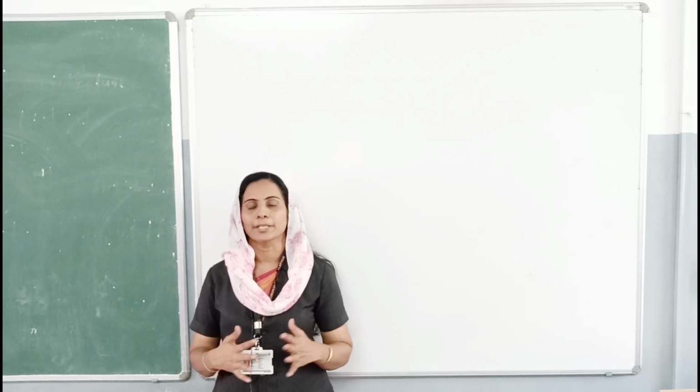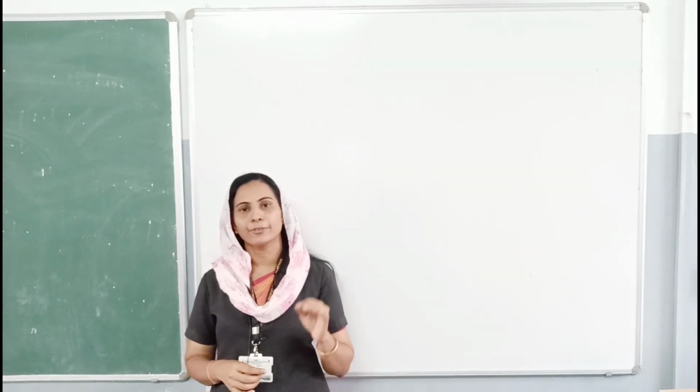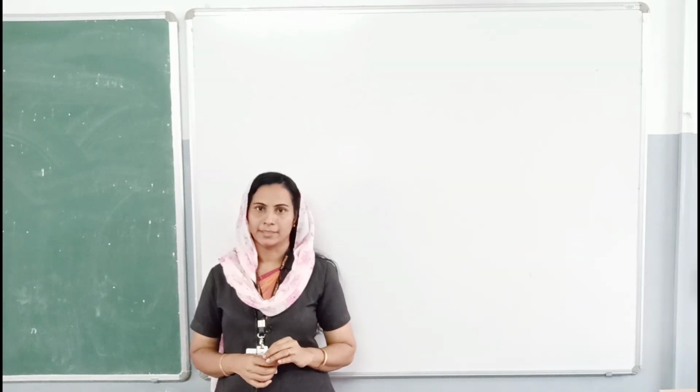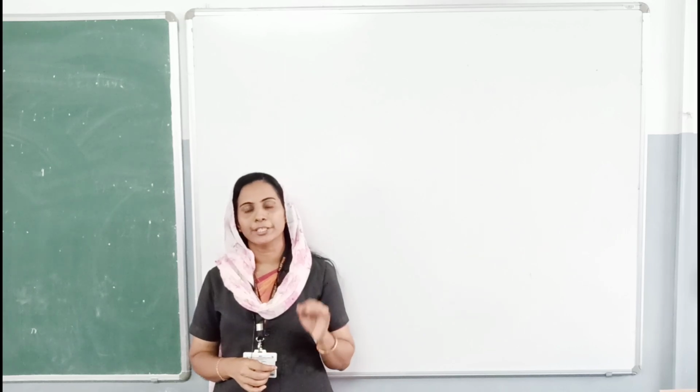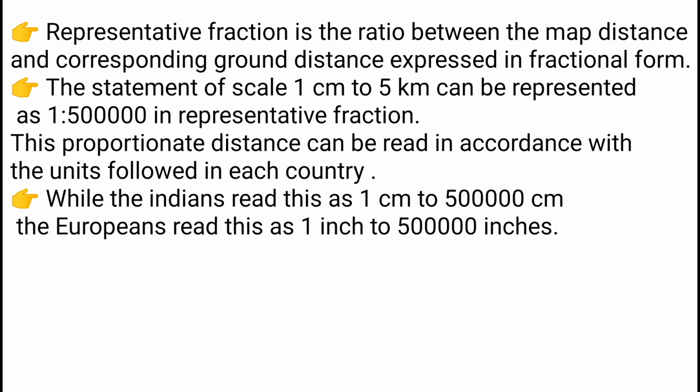That is statement of scale. Next method, representative fraction method. Let's see what is a representative fraction method. Representative fraction is the ratio between the map distance and corresponding ground distance expressed in fractional form.